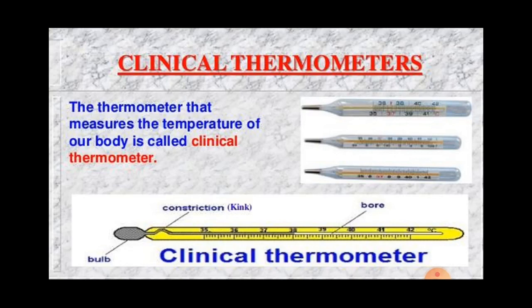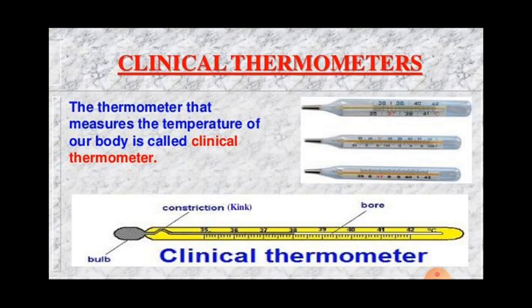See this bulb, after this bulb a narrow part is called the kink. The kink is to prevent the backflow of mercury into the thermometer bulb when the thermometer bulb is removed from the mouth of the patient. The kink prevents the mercury level in the thermometer tube from falling on its own. It helps to stop the level of mercury.